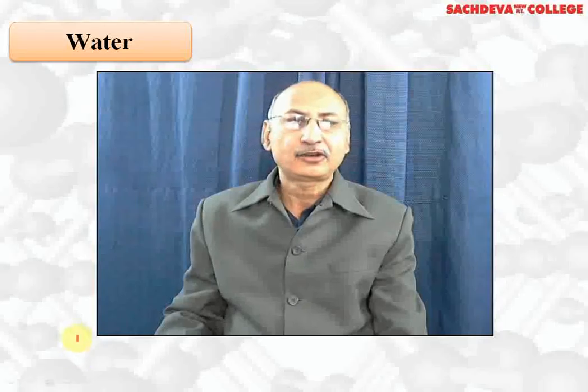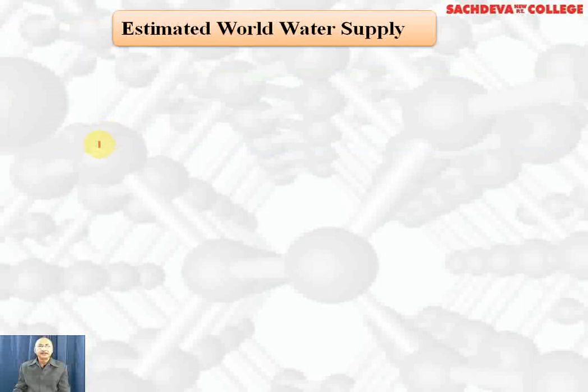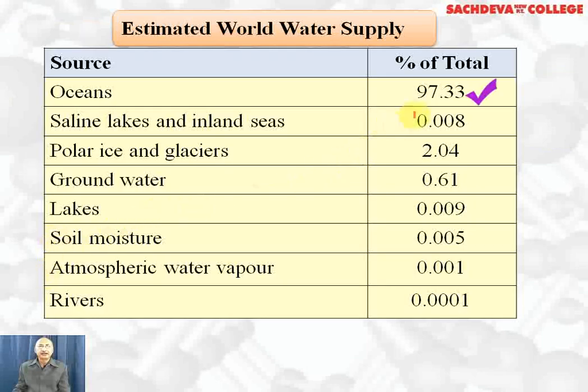Let's start with next topic, water. A major part of all living organisms is made up of water. Human body contains 65 to 70% water, and some plants like watermelon contain around 95% water. It's a solvent of great importance because it can dissolve a large number of compounds, both covalent, polar covalent as well as ionic compounds.